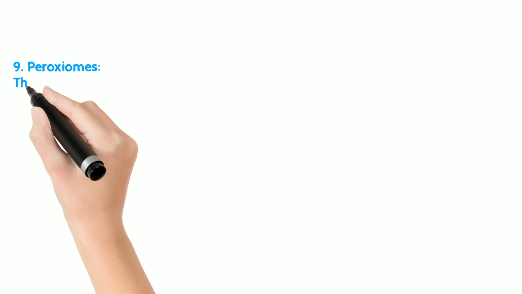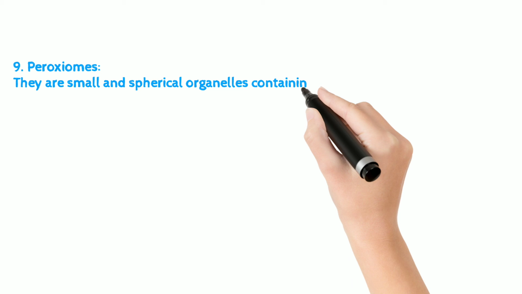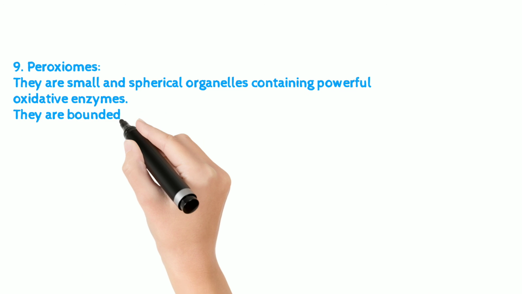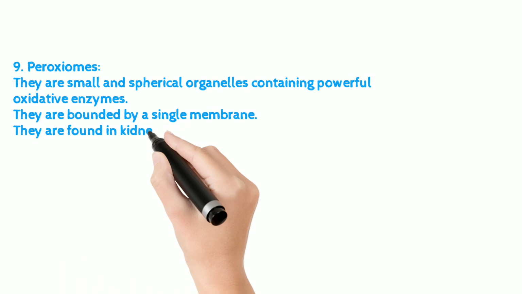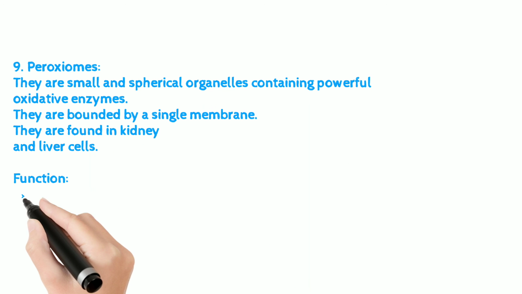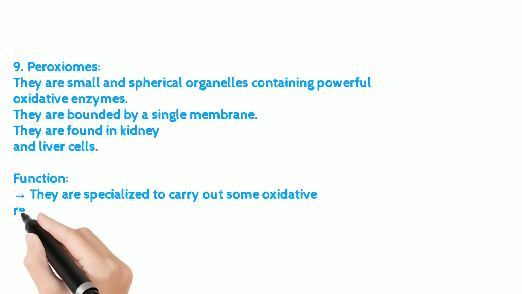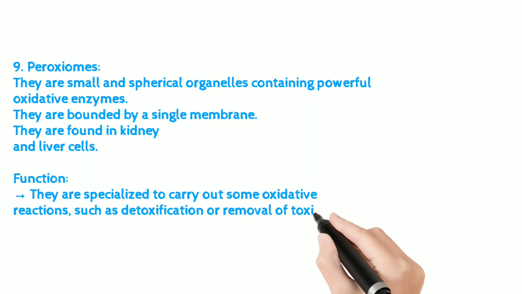9. Peroxisomes. They are small and spherical organelles containing powerful oxidative enzymes. They are bounded by a single membrane. They are found in kidney and liver cells. Function: they are specialized to carry out some oxidative reactions, such as detoxification or removal of toxic substances from the cell.